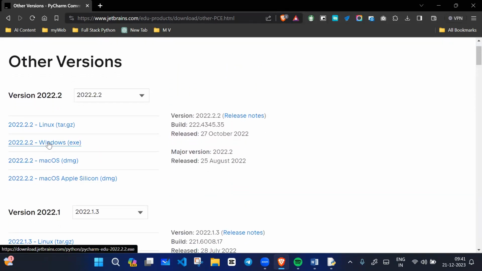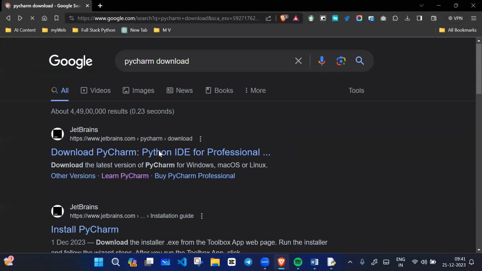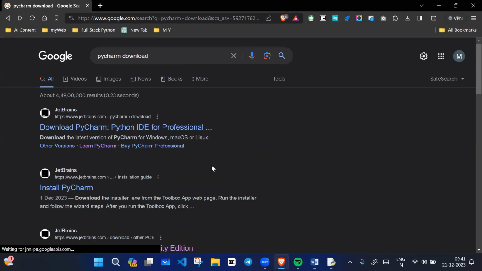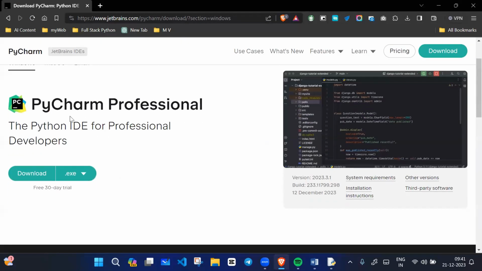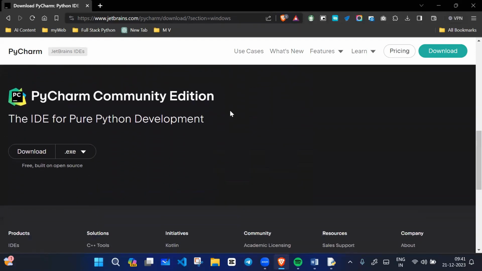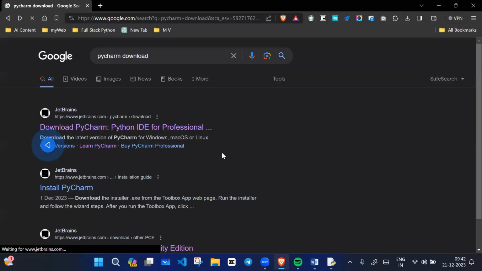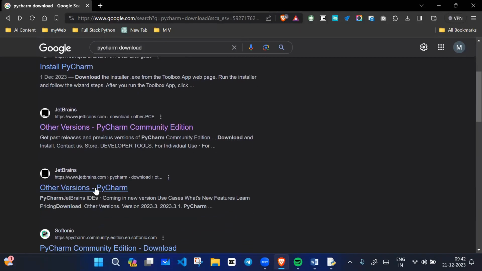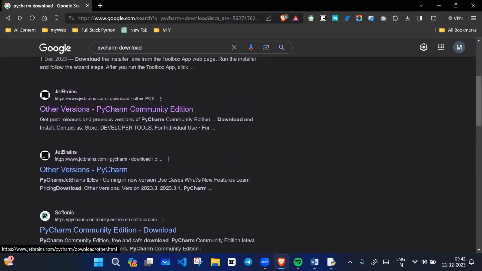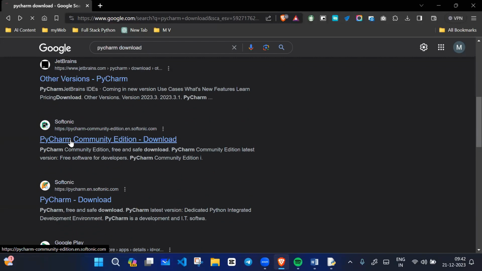This one is for Windows. Once you click here, it will start downloading. Let's say you click on the very first website when you search PyCharm download. See the interface of this website. Here we have PyCharm Professional. You have to pay money, so please do not download the professional version because it is not free. We will download the community version instead. You can also download from Softonic.